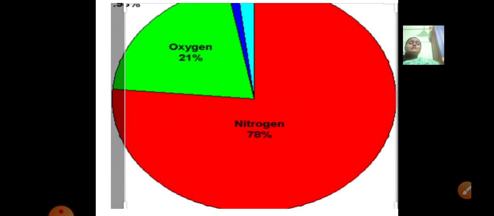So this is the diagram of the atmosphere. Nitrogen is 78%, which is maximum. Oxygen is 21%, which is green in color. Then comes the dark blue part, which is other gases, and the light blue is water vapor. So this is how the atmosphere is formed. So it is a mixture of several gases.